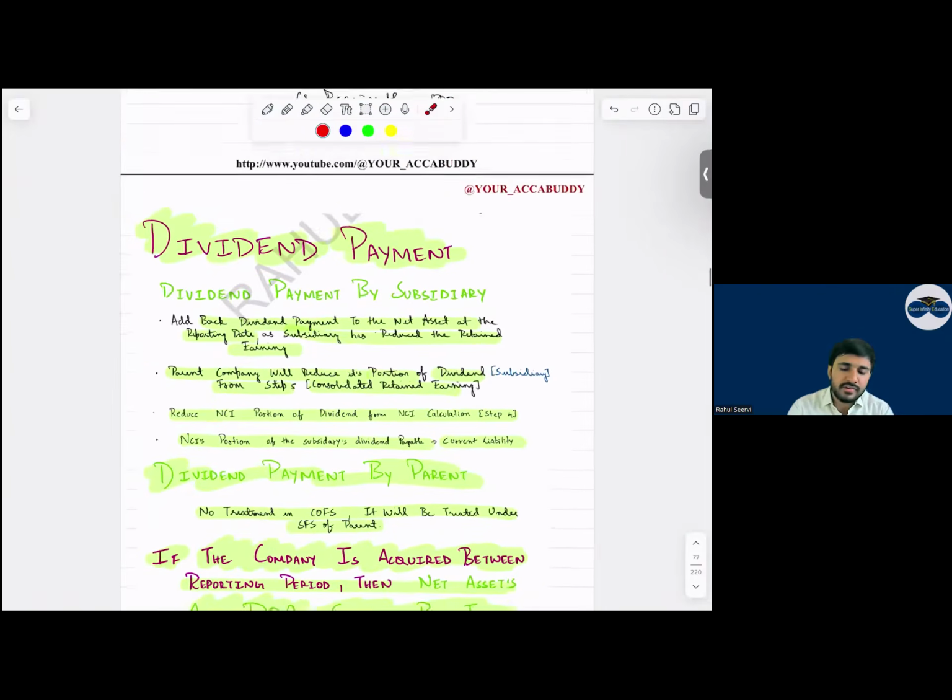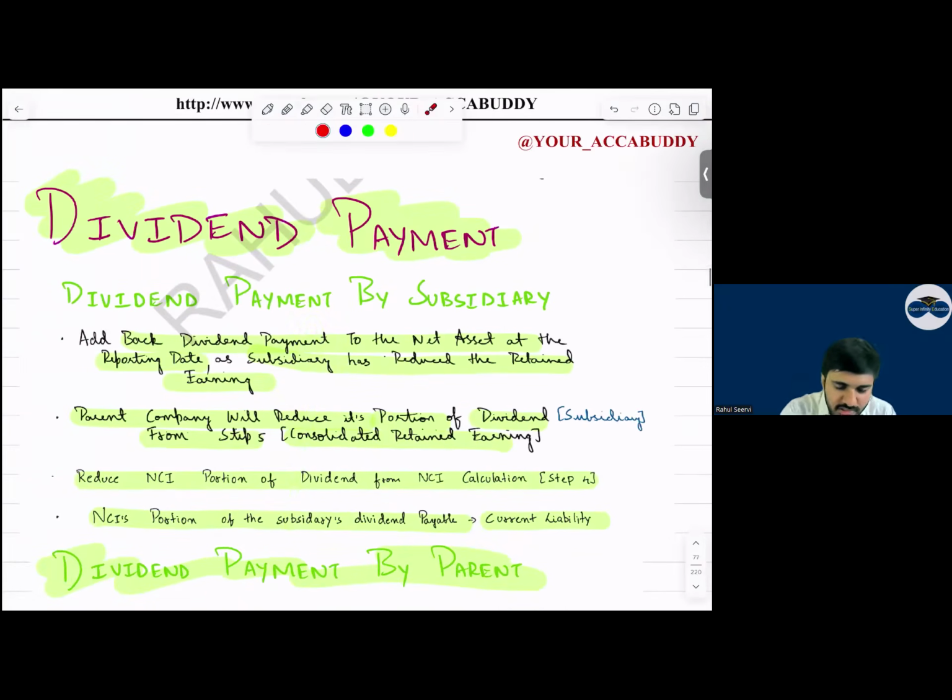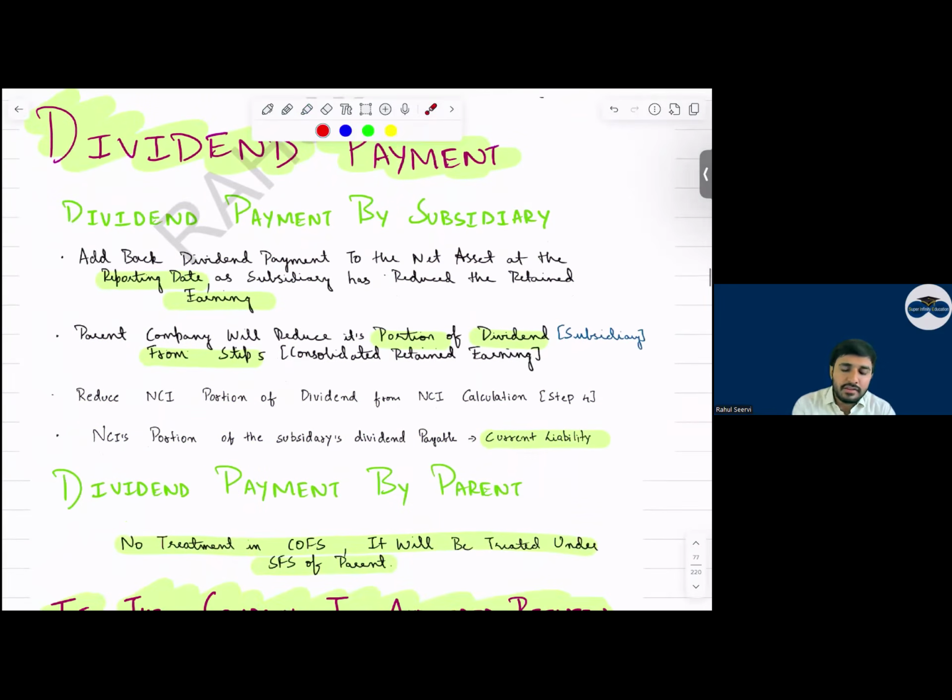Then coming to dividend, everyone. Tell me who has done this adjustment. How many of you have done this adjustment? Dividend payment. Dividend paid by the parent. There will be no adjustment, nothing. I have never seen a question in FR or SBR, but it is important because in Study Hub they have mentioned some points here, not in detail. So you should know this.